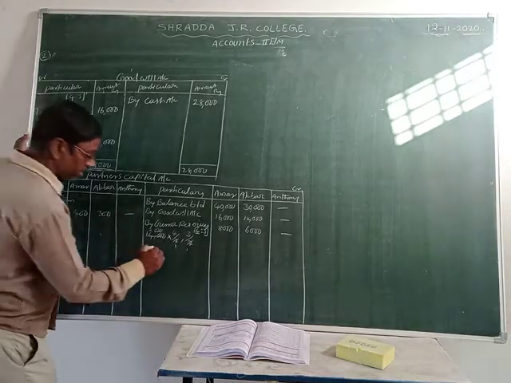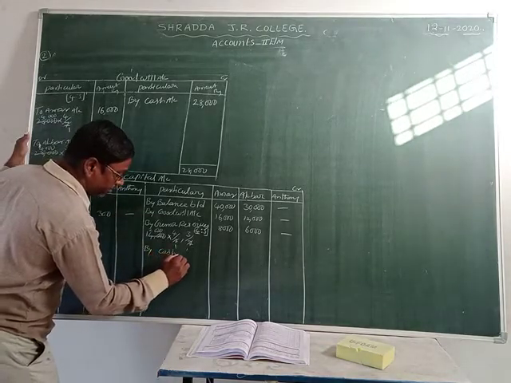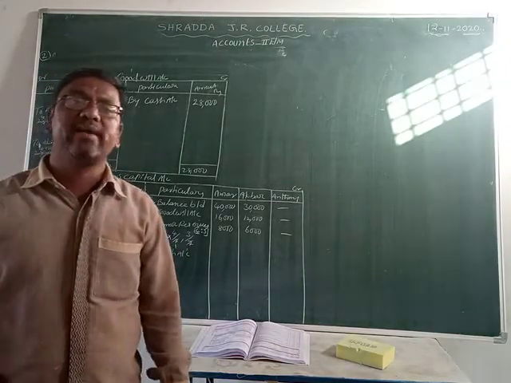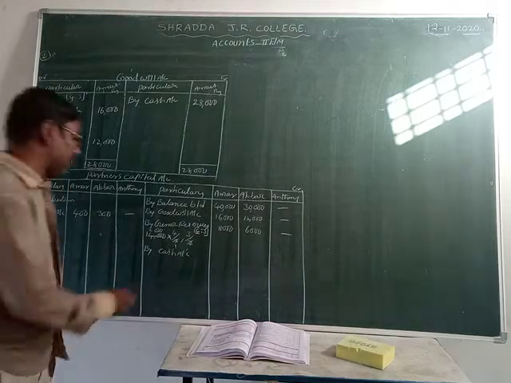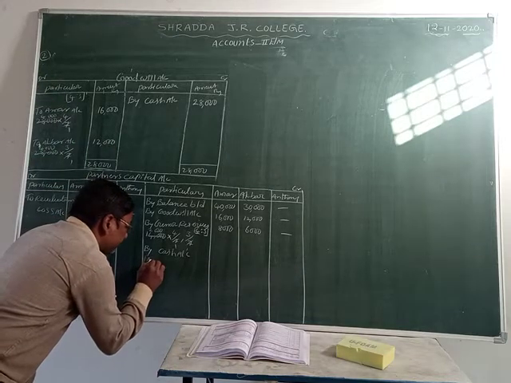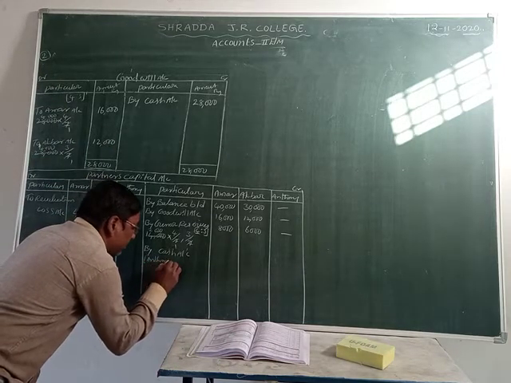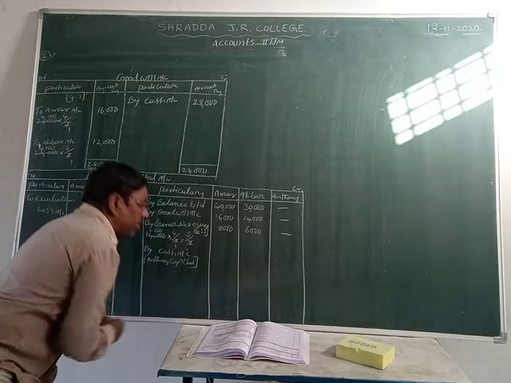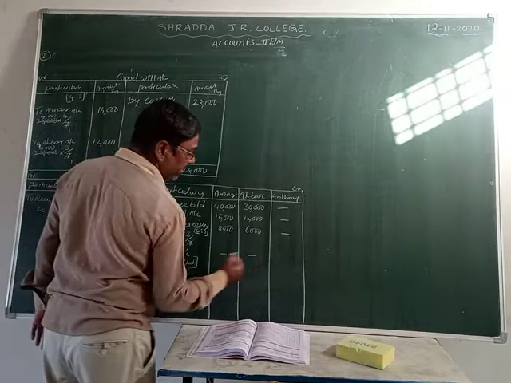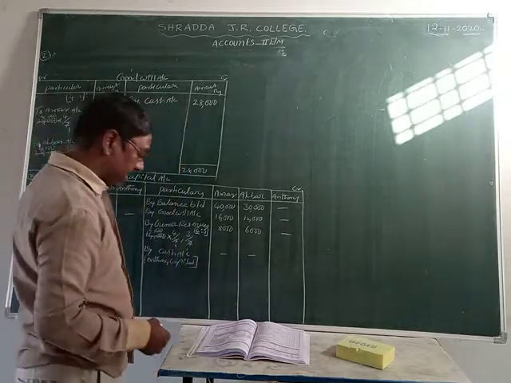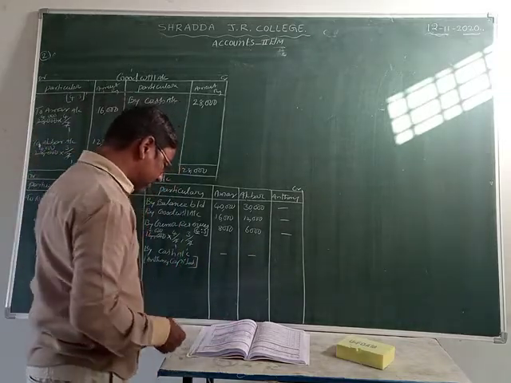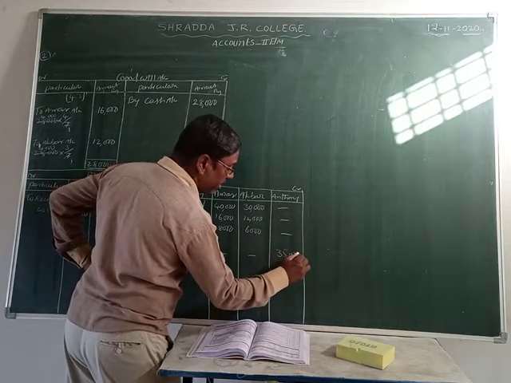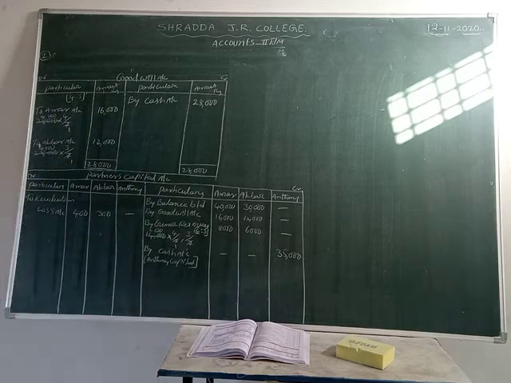And the next one is by cash account. Anthony brings the capital. Let us write down Anthony capital. We record it in the Anthony column only. The capital Anthony brings is 35,000.